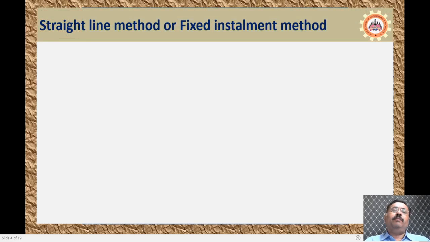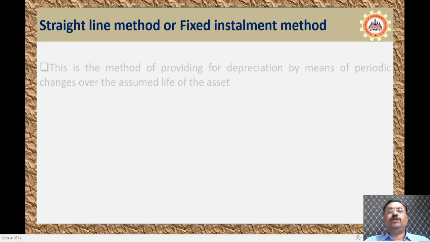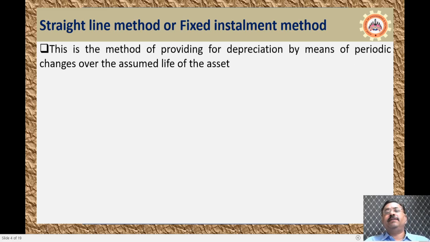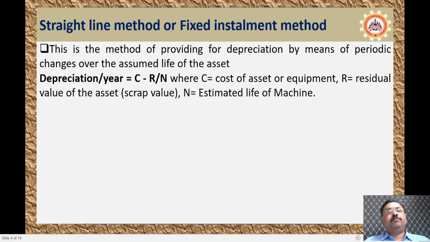Next is the straight line method or fixed installment method. This is a very simple method. It provides depreciation by means of periodic charges over the assumed life of the asset. That means every component will have a shelf life, and based on that shelf life, we assess the depreciation. The depreciation per year is equal to (C minus R) divided by N, where C is the cost of the asset or equipment, and R is the residual value or scrap value that you are going to earn after the usage of its life.